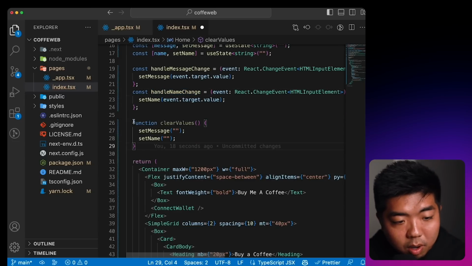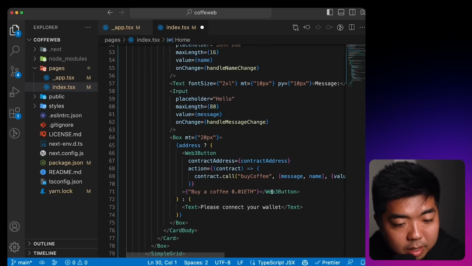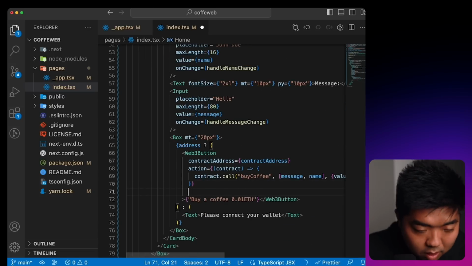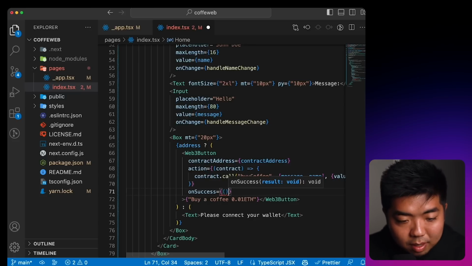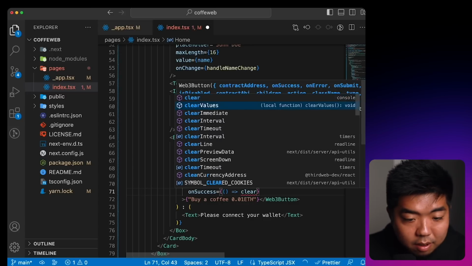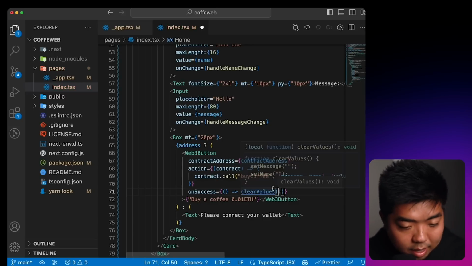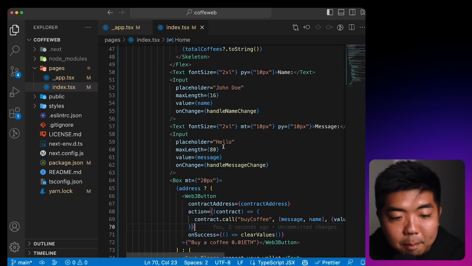And then we also are going to create a function called clear values so that once someone submits something on our button here, we can run on success. And this is once someone has successfully completed a transaction. What we're going to do is run the clear values function, which will just set the inputs back to blank, so there will be no value for it.